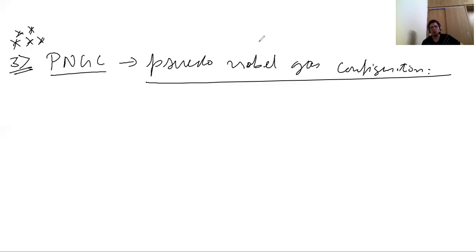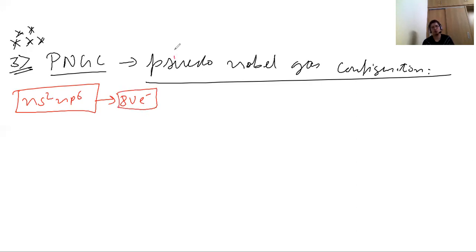Now, the noble gas electronic configuration is basically ns2 np6. They will generally have 8 valence electrons. Pseudo means false, or in Hindi, nakli. So, false noble gas electronic configuration.